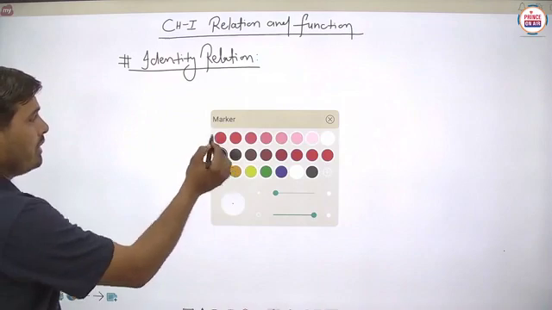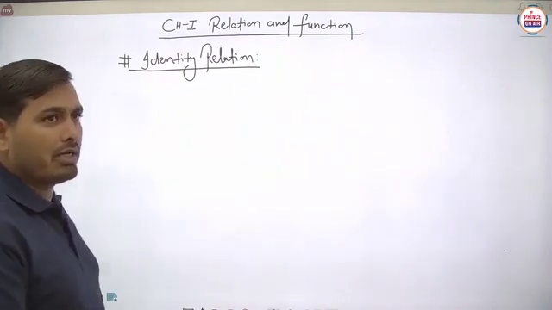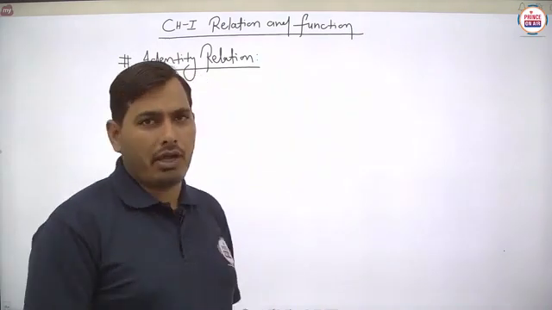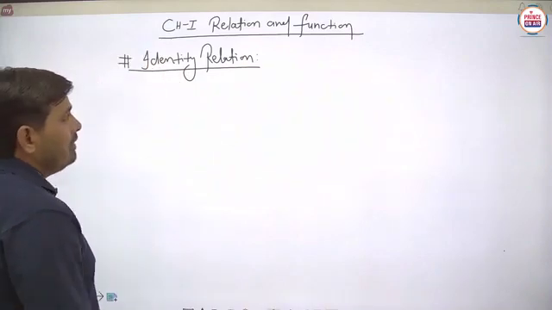Now, students, what should be the basic definition of identity relation? We have to discuss this here.